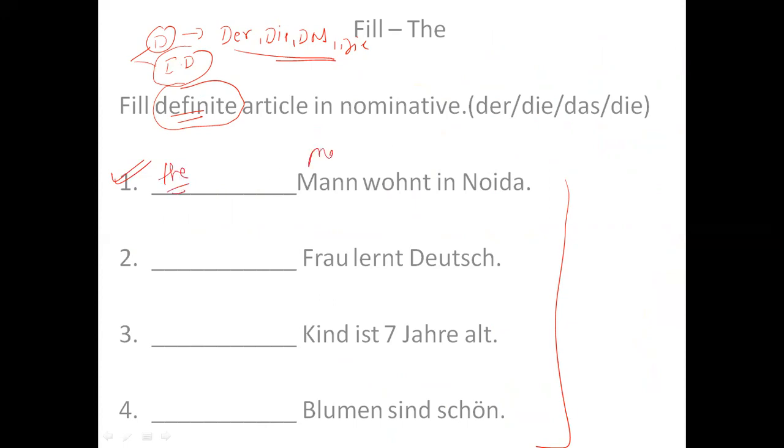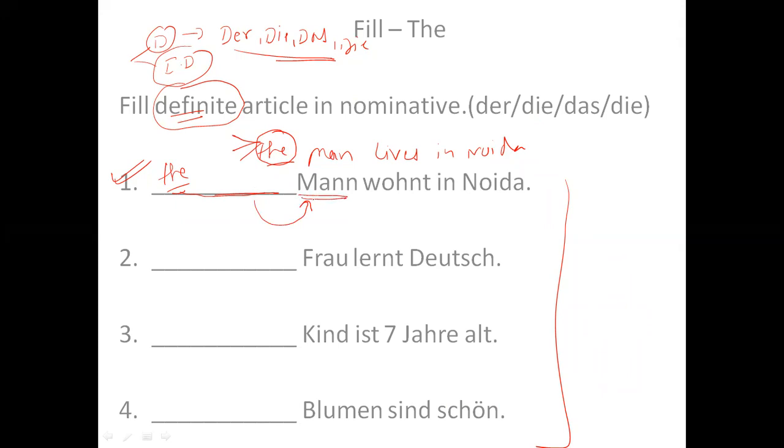Blank Mann wohnt in Noida. So in English, I want to say the man lives in Noida. So I have to fill the here. In order to fill the, I have 4 different words. So which word is appropriate here? I told you about the rule that we have to check the right hand side. So what is given on the right hand side? Mann.